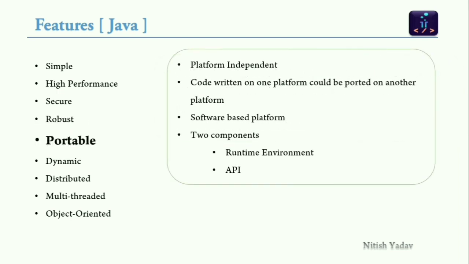Next one is portable. Java is portable because it facilitates you to carry the Java bytecode to any platform. It doesn't require any implementation. It is platform independent, which we have discussed earlier. Code written on one platform can be ported to another platform. There are two types of platform, hardware based platform and software based platform. Java is a software based platform. There are two components of Java, that is the runtime environment and the API. API is nothing but an application programming interface.